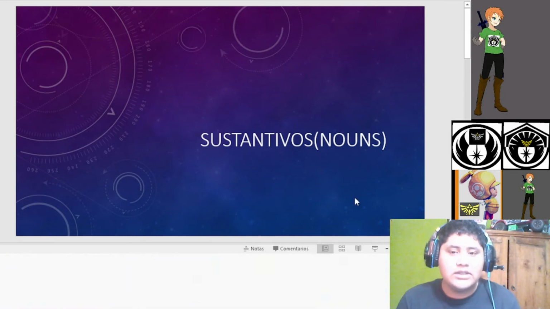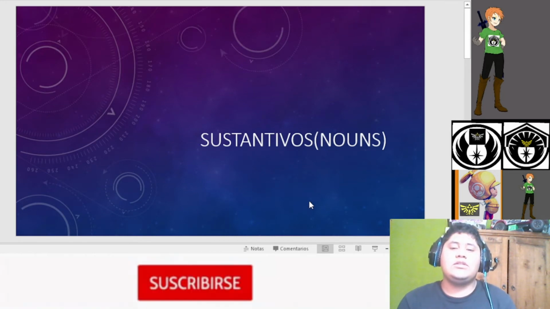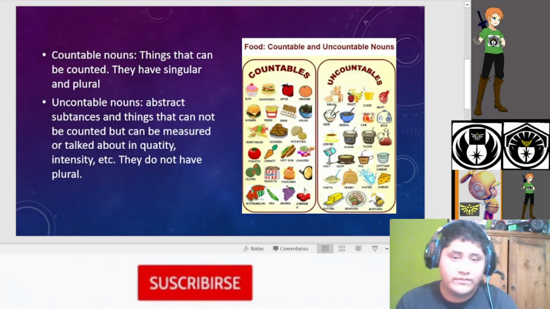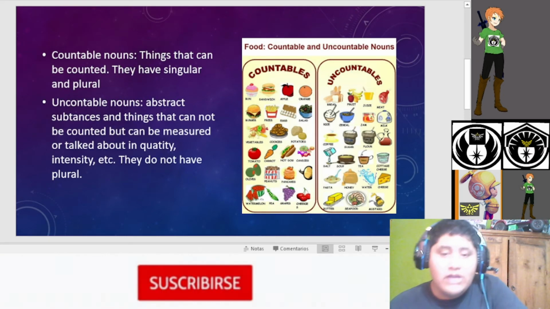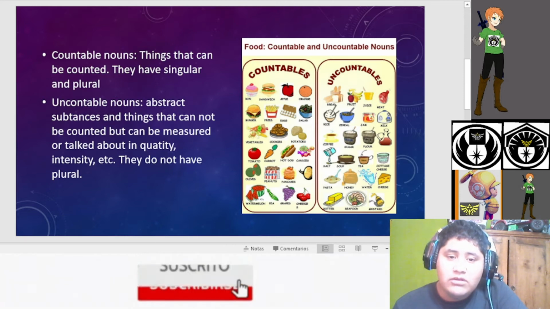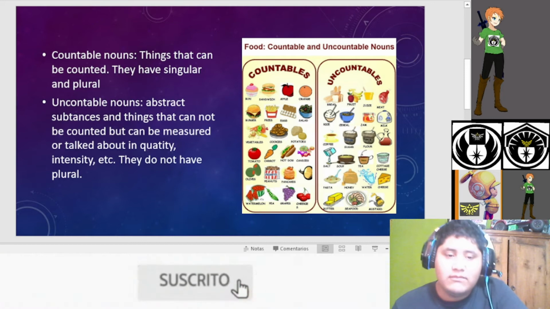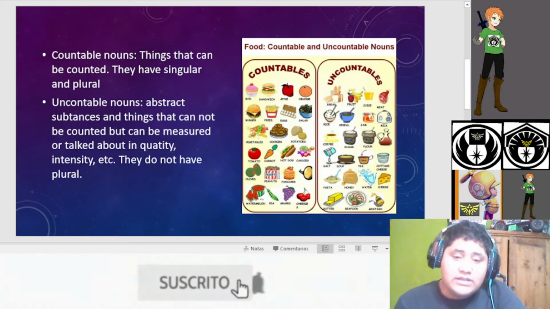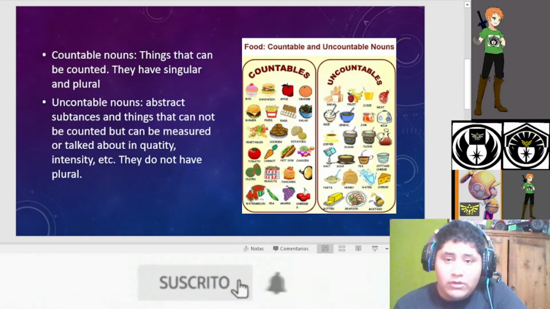And now the sustantivos, which in English are nouns. Countable nouns are things that can be counted. They have singular and plural. Uncountable nouns are abstract substances and things that cannot be counted but can be measured or talked about in quantity, intensity, etc. They do not have a plural.